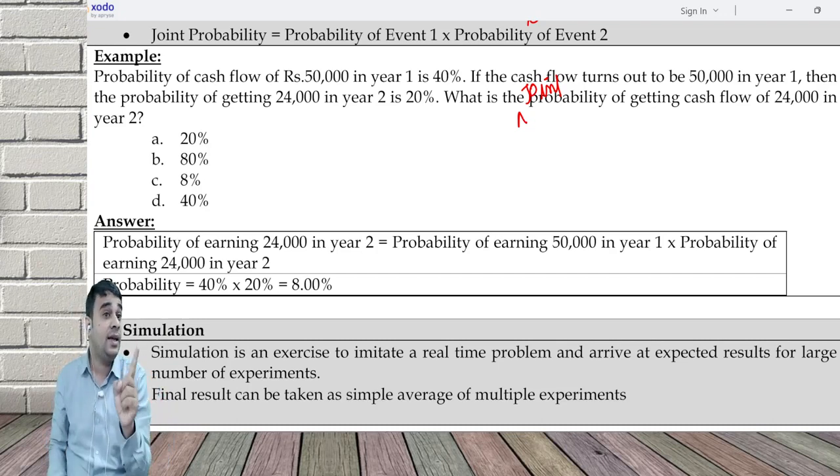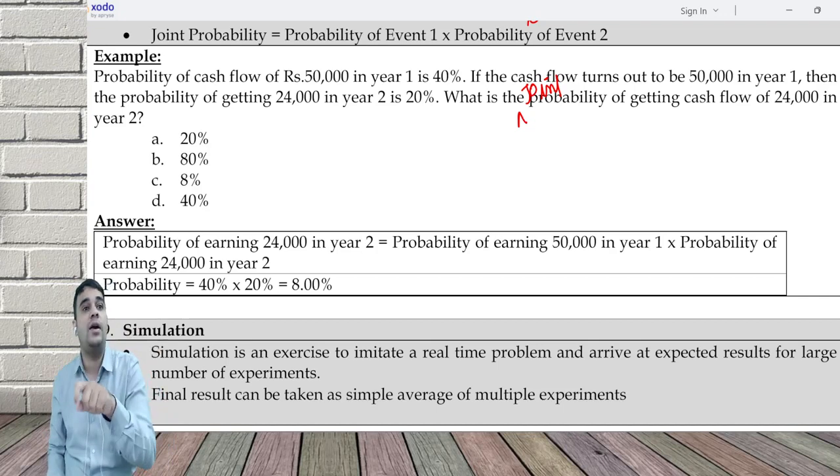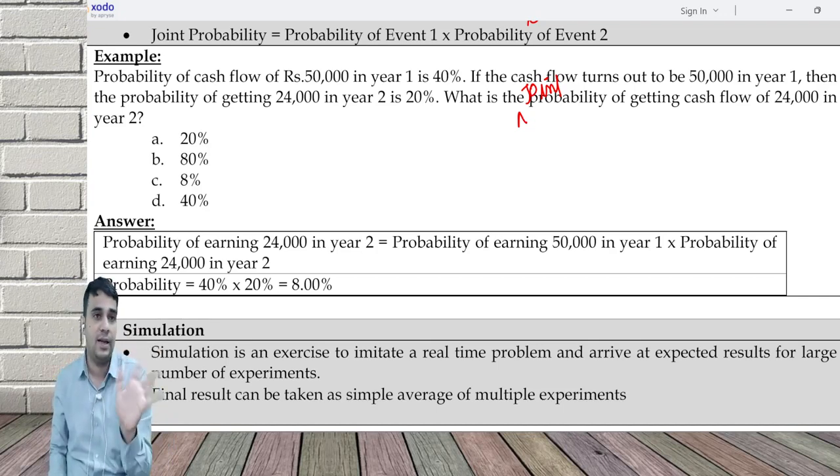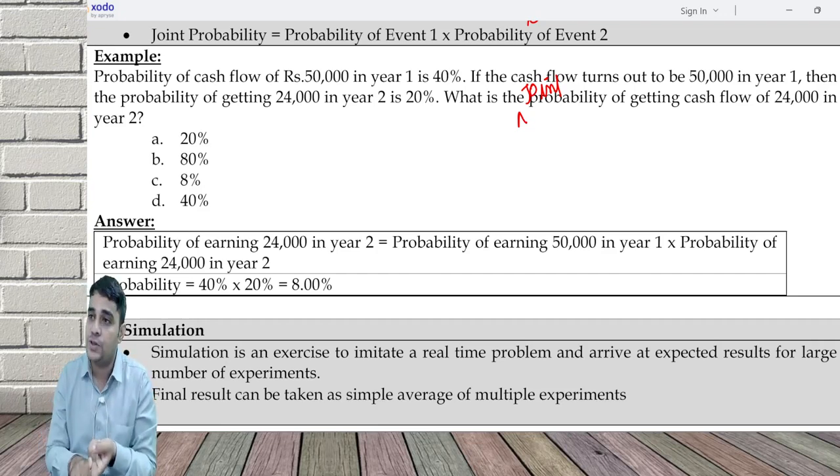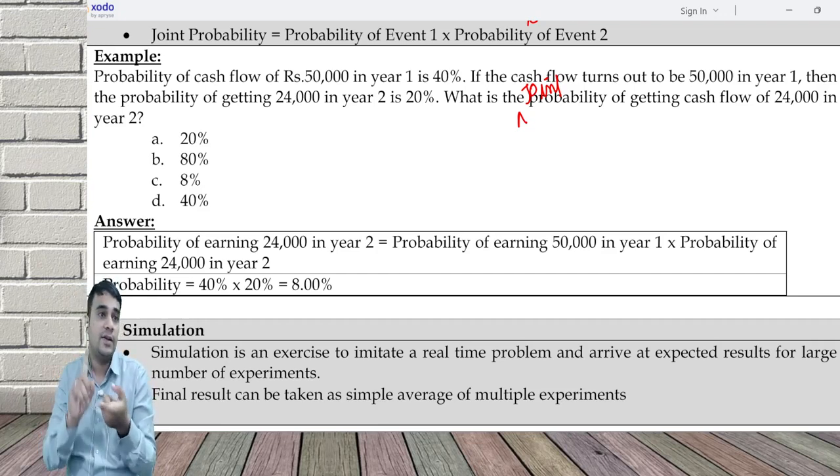When I did the certainty equivalent factor, I downward revised the cash flow. Cash flow itself was revised downward. Here you don't revise any cash flow. Whatever cash flow the experiment gives, the same cash flow you continue. One of the limitations of simulation is doing this calculation at risk-free rate. In fact, not only simulation, the CF approach also says you have to do it at risk-free rate.